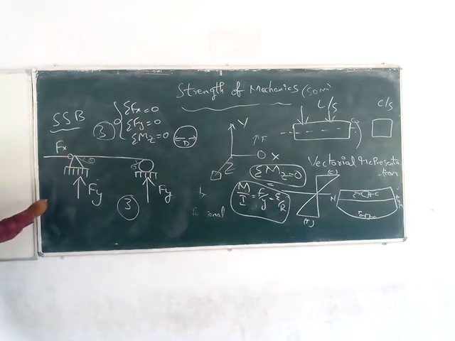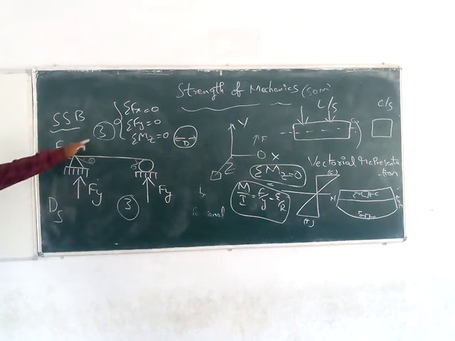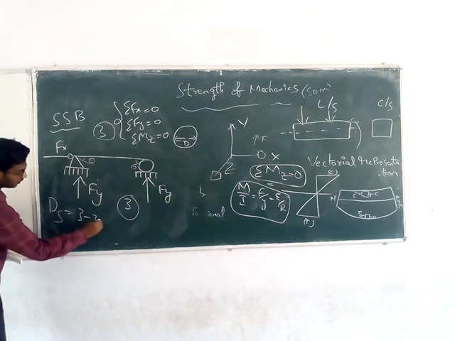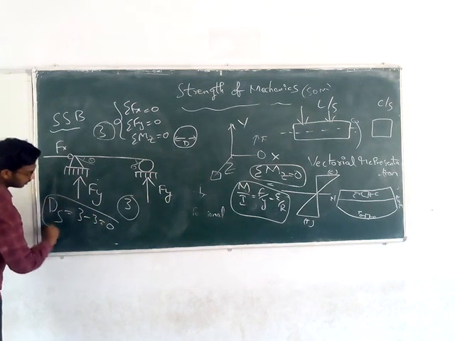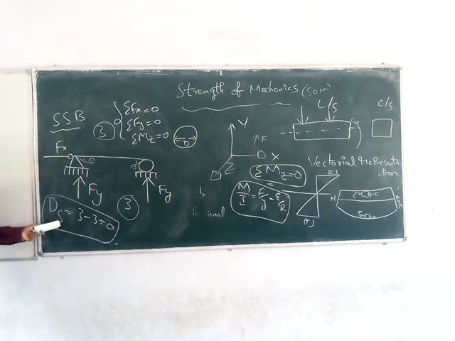We will represent it as Ds. We will study it in a future class. Statically determinate: number of unknowns minus number of equilibrium equations. Again, 3 minus 3 equals 0. If Ds equals 0, that means indeterminacy equals 0. That means it is a determinate structure. Similarly, this cantilever beam also.